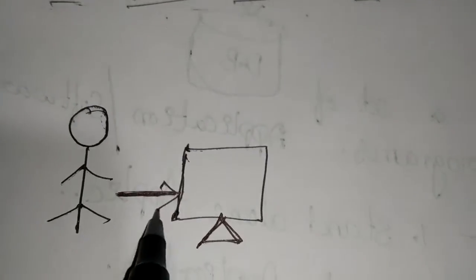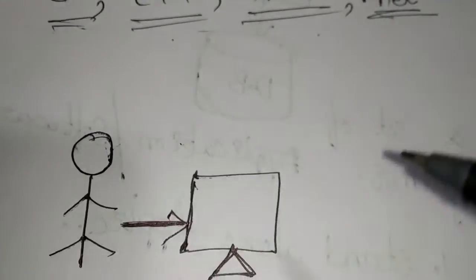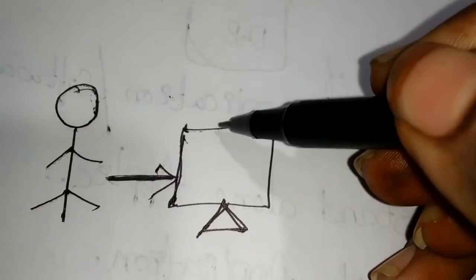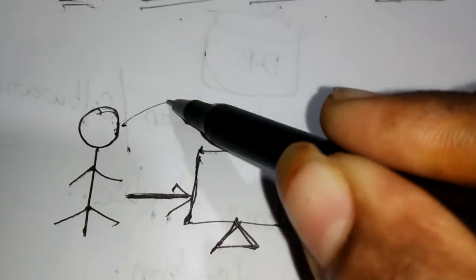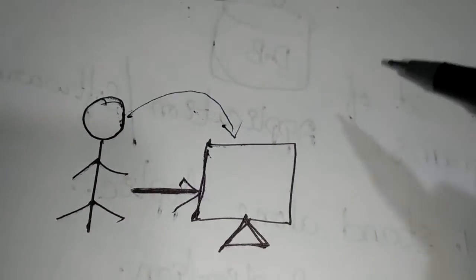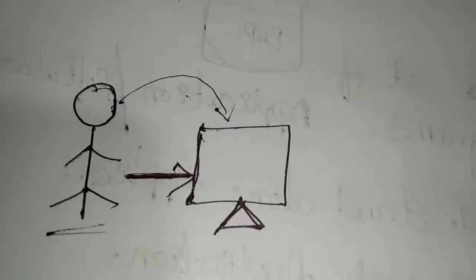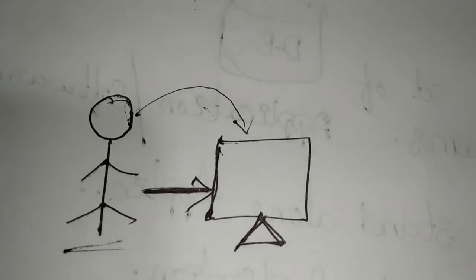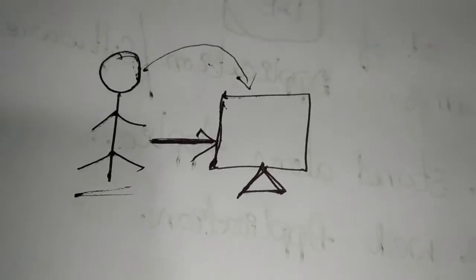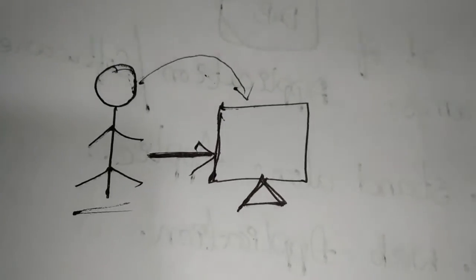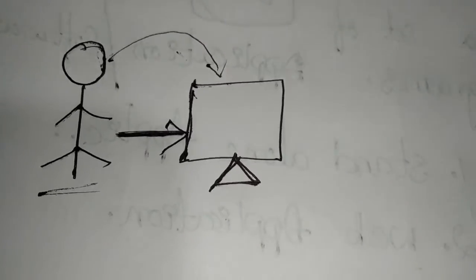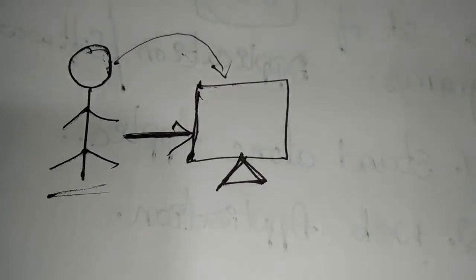So the user is giving instructions to the computer, but in a programming language, that means in C. So he is writing a program in C language.